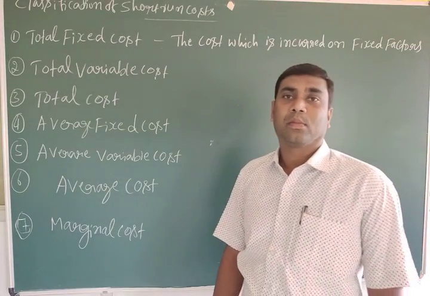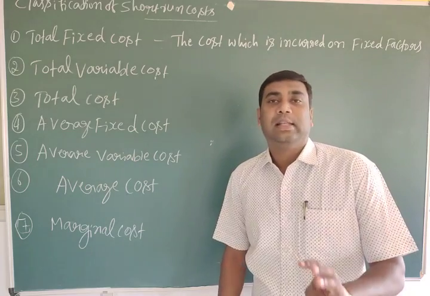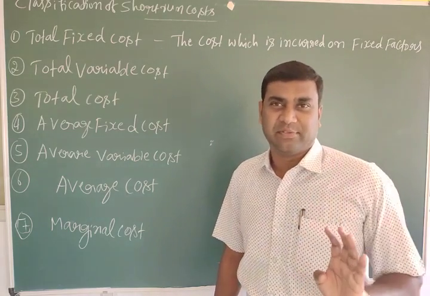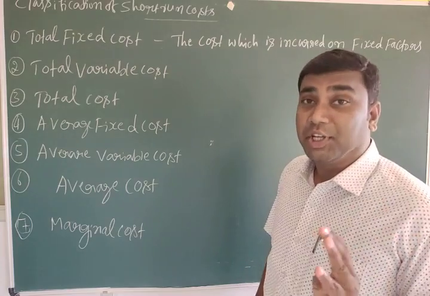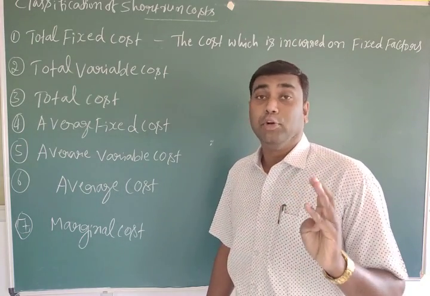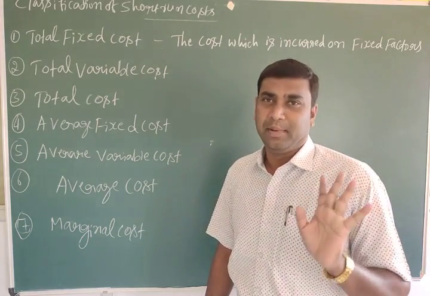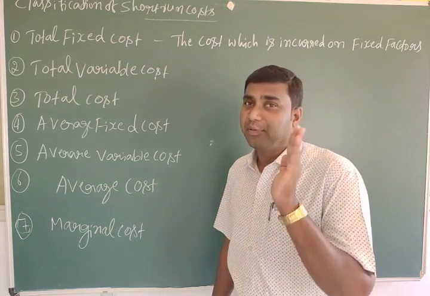Simple meaning: especially in the short run, land is a fixed factor, capital is a fixed factor. But we can change raw materials, fuel, electricity, laborers. So we are discussing fixed factors.